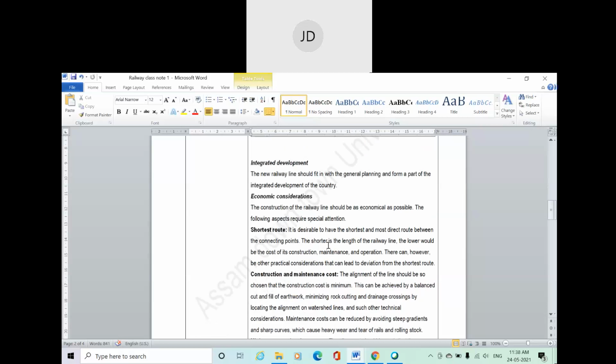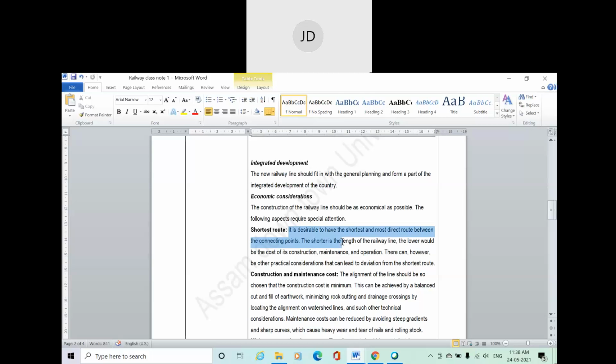Economical consideration. Now, a particular alignment must be so decided that it should be economical also. Under this, the first point is the shortest route. You have to decide which is the shortest route to connect two points. A shorter route comes with less construction cost or maintenance cost.